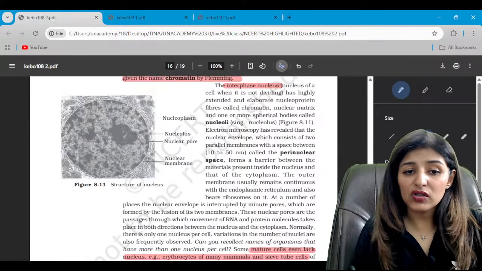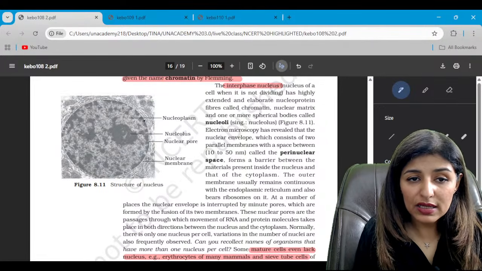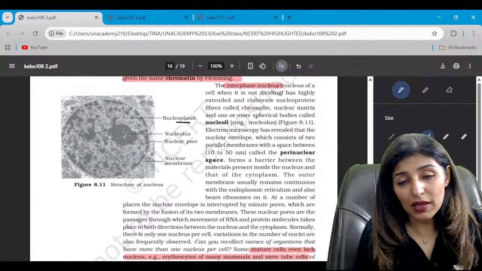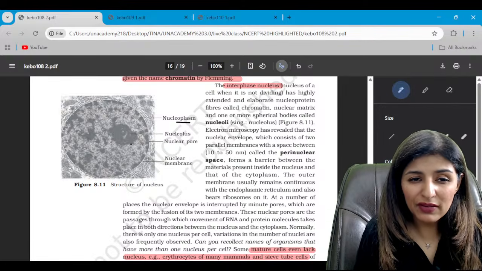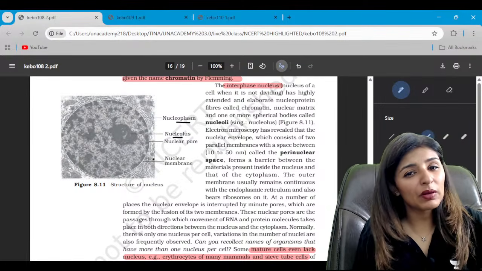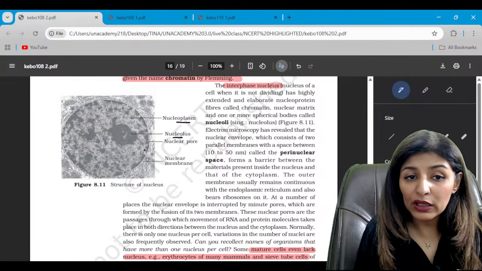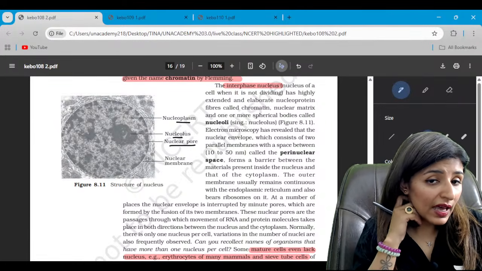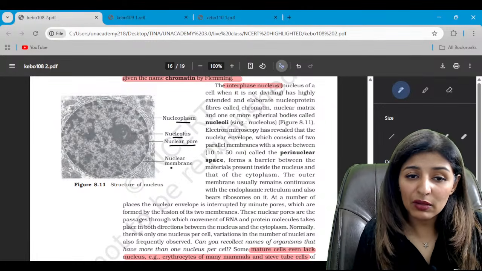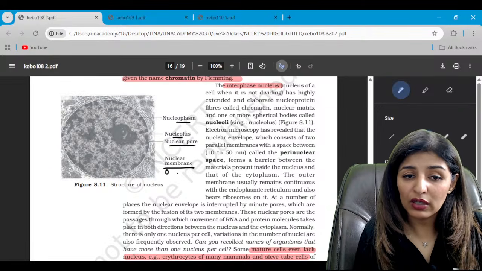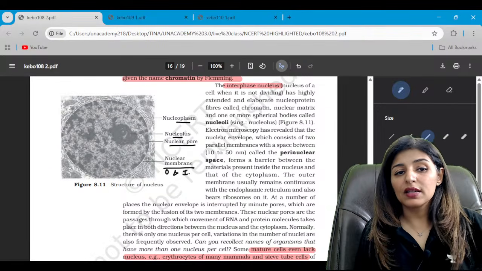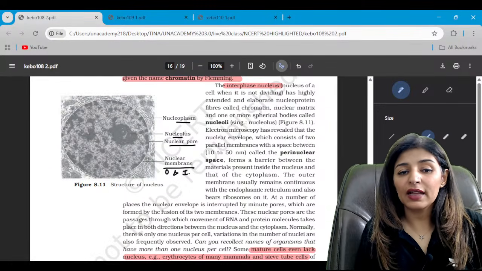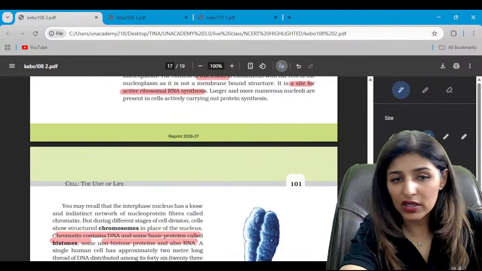Now see the structure of nucleus. So this is the nucleoplasm, the matrix, and the small spherical body called nucleolus. It can be 1 to 2 or max 3. Then nuclear pores, where the outer and inner nuclear membrane fuse. And this is the nuclear membrane. Again, these are also outer and inner, 2. Is that clear to everyone? And inside lies the chromatin material or the genetic material.